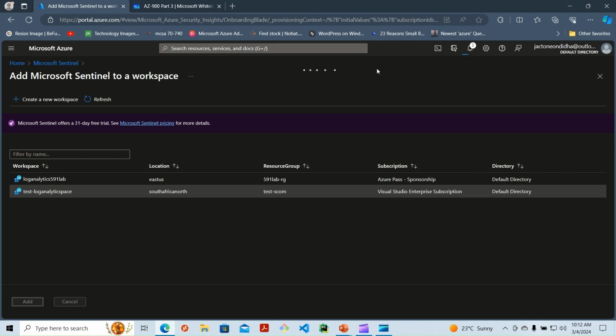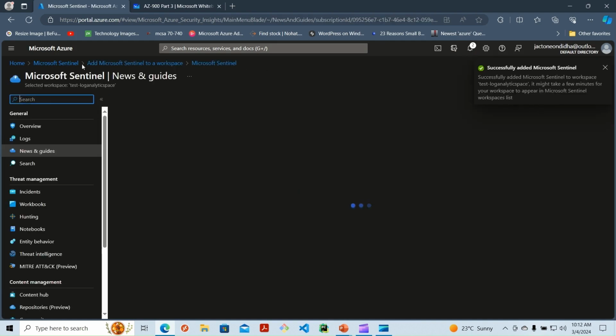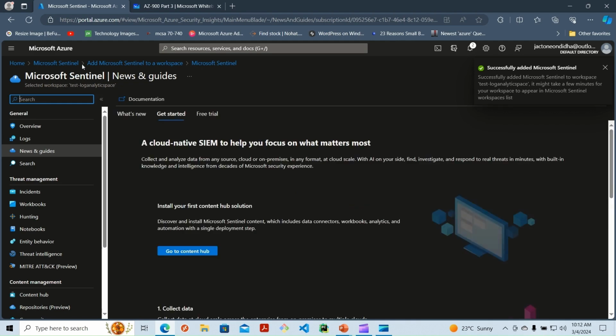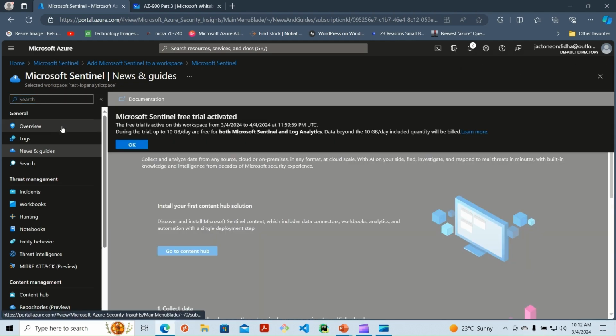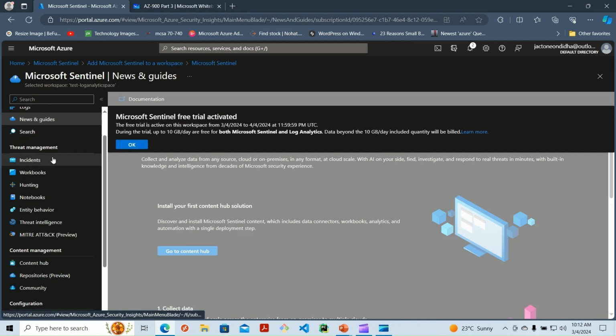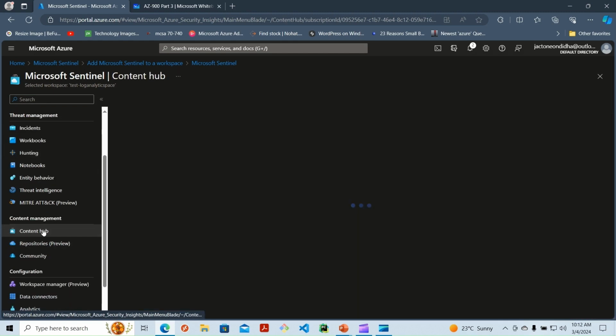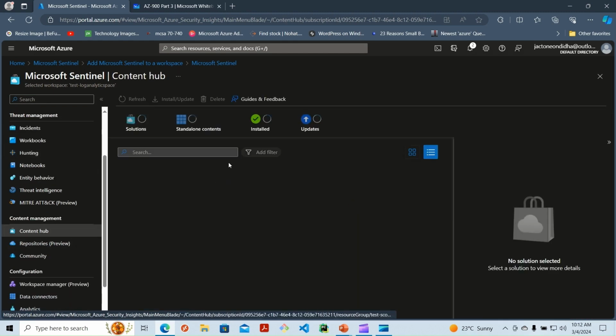Okay. So Microsoft Sentinel, it's a SIEM and a SOAR tool. When you have Microsoft Sentinel, you only bring data into Microsoft Sentinel. As you can see here, if I go under Content Hub, there is what we call the data connectors.